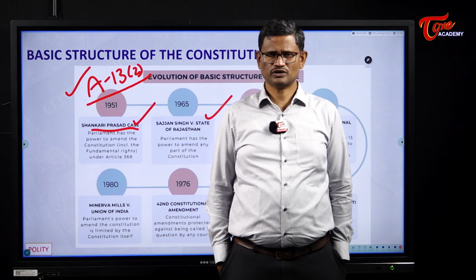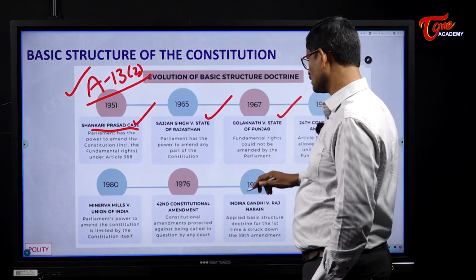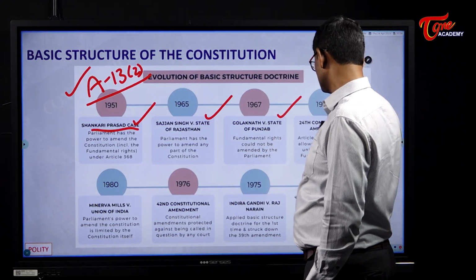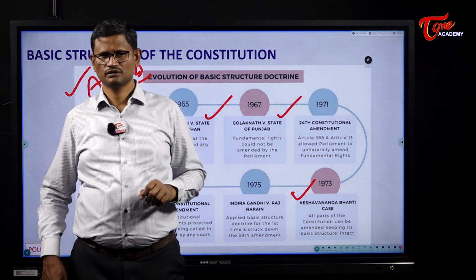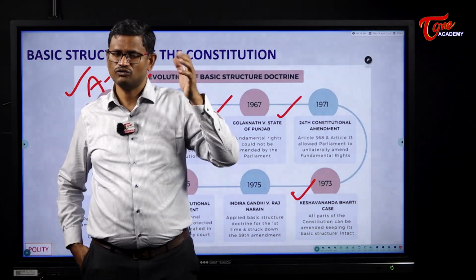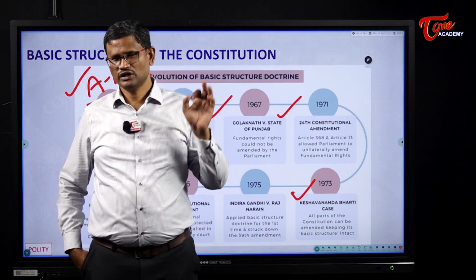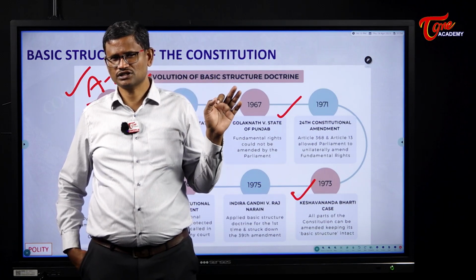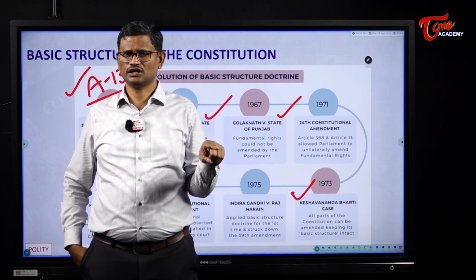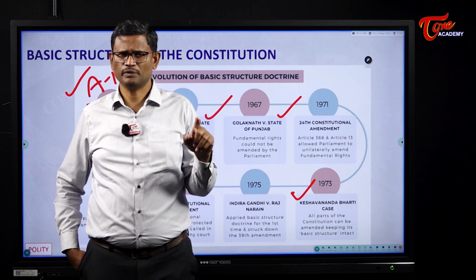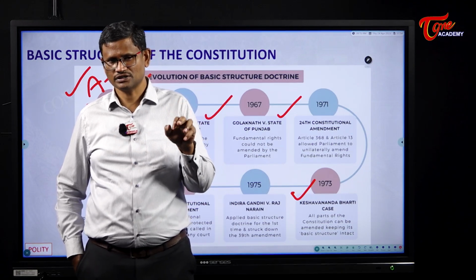So when these amendments were challenged before the Supreme Court again, in the next case, the Keshwananda Bharati case, the Supreme Court said Parliament can amend fundamental rights, but without violating the basic features. It is the Keshwananda Bharati case which is a historic case, because for the first time the Supreme Court said that the power of the Indian Parliament to amend the Constitution under Article 368 is not an unlimited power, it is a limited power.